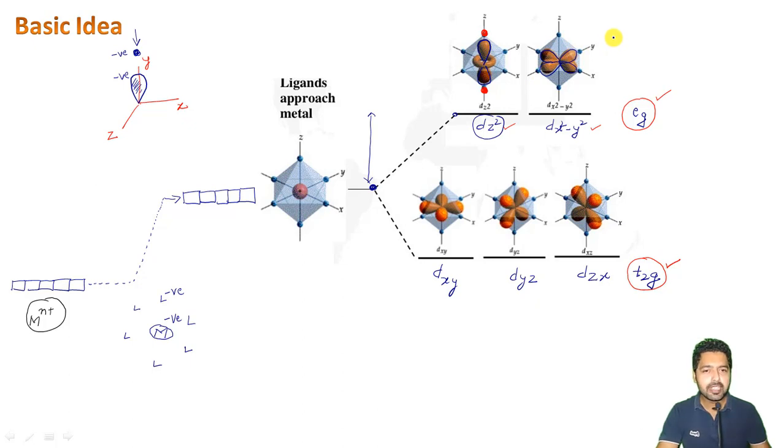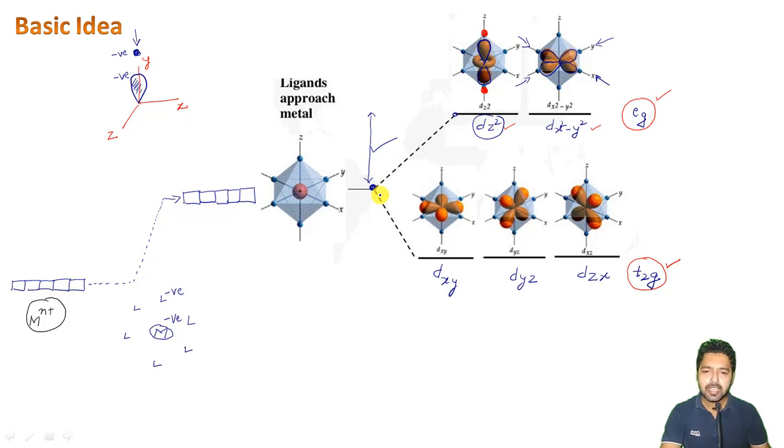So the ligands are coming like this as well as this, and from this side also. Definitely these will be experiencing a lot of mutual repulsions, and that is why the energy of these dx square minus y square orbitals will increase by the same amount, which is this much of amount, right?